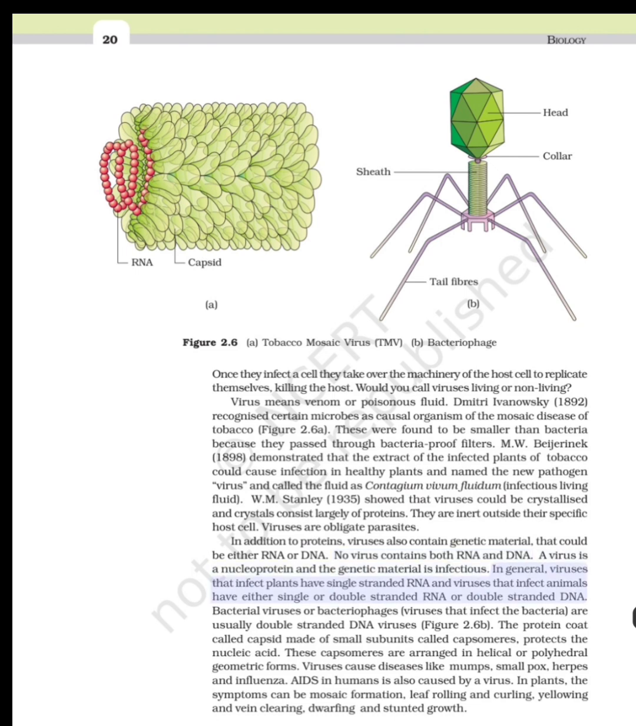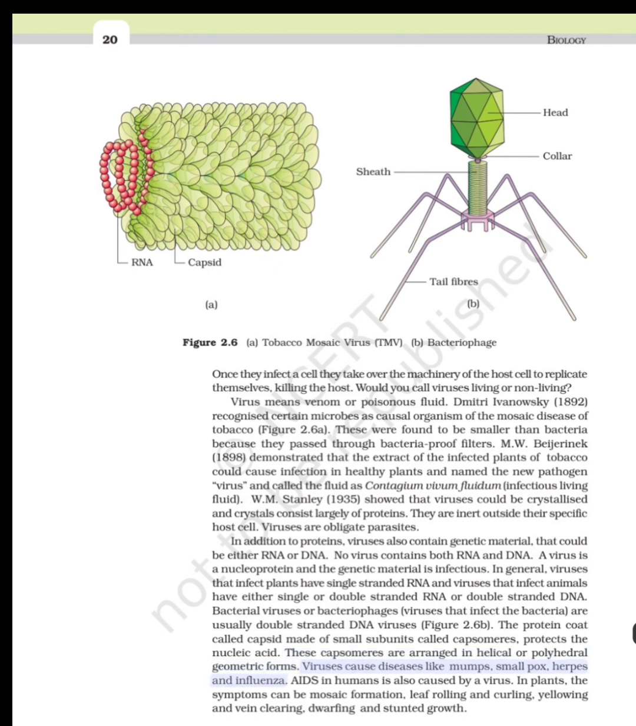In general, viruses that infect plants have single-stranded RNA, and viruses that infect animals have either single or double-stranded RNA or double-stranded DNA. Bacterial viruses or bacteriophages, viruses that infect bacteria, are usually double-stranded DNA viruses, Figure 2.6b. The protein coat called capsid, made of small subunits called capsomeres, protects the nucleic acid. These capsomeres are arranged in helical or polyhedral geometric forms.